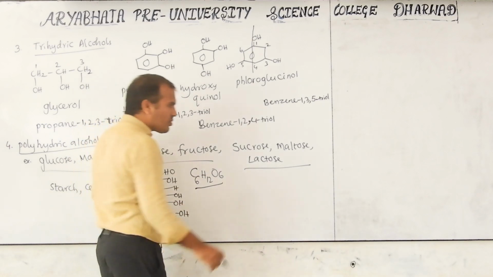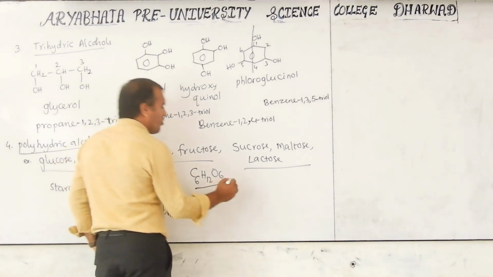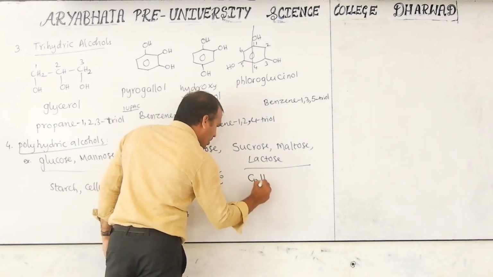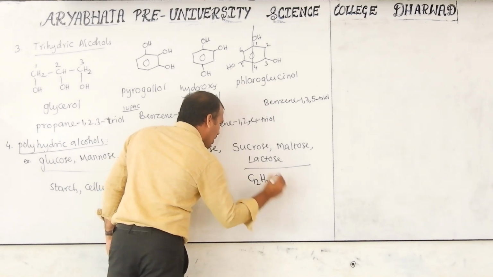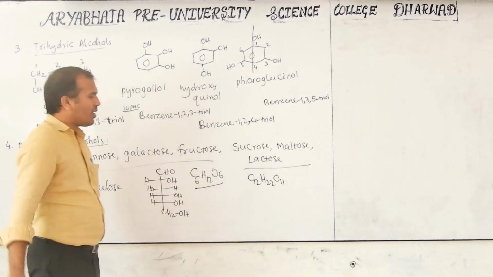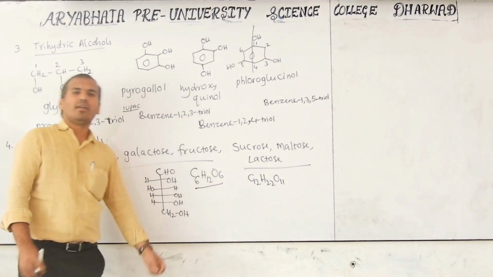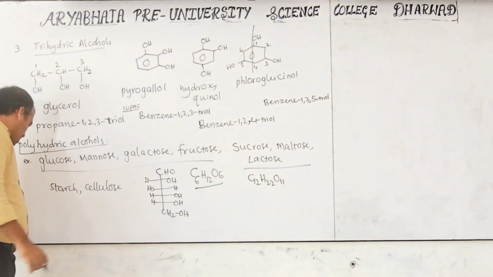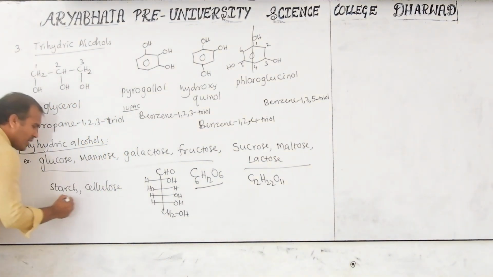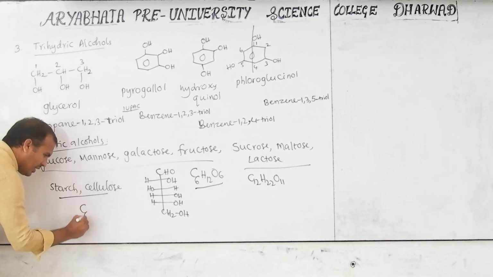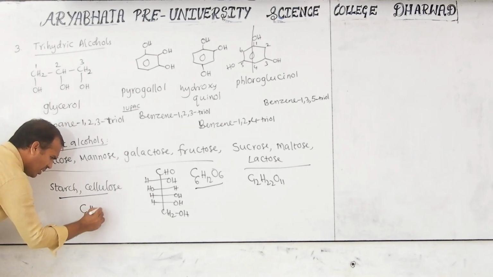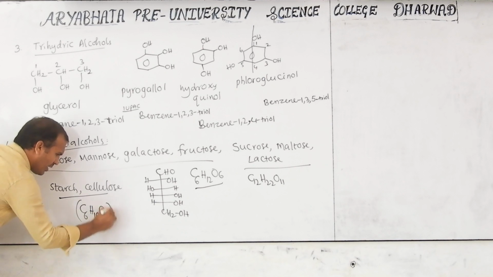If you come here, sucrose, maltose, lactose, the molecular formula is C12H22O11. For these also the formula is the same, but the structures are a little bit different. These are also having more hydrogens. These are polysaccharides having the molecular formula C6H10O5 taken n times.